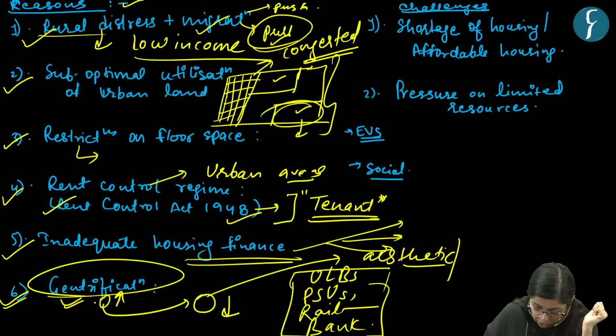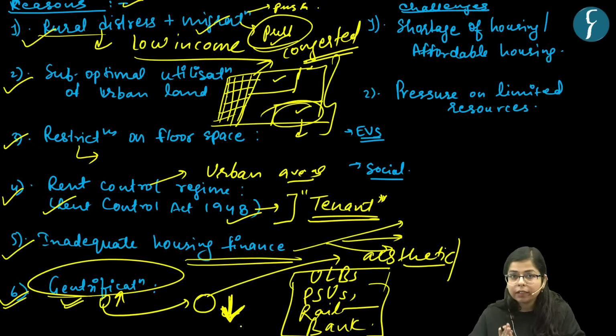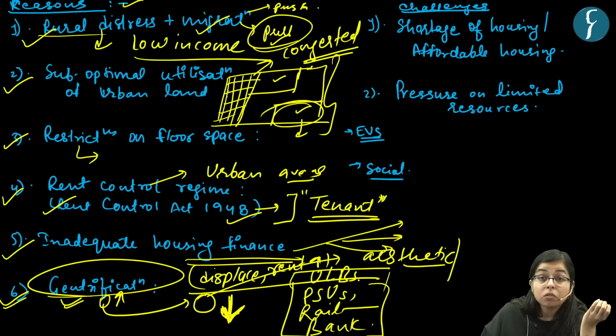So in that condition, they may move to a place which has lower cost of living, right? Now in that case, what would happen? The people who are already living there, their rent could increase, right? So in that case also, they may have to displace, their rent may increase. So these are the issues due to gentrification, right?